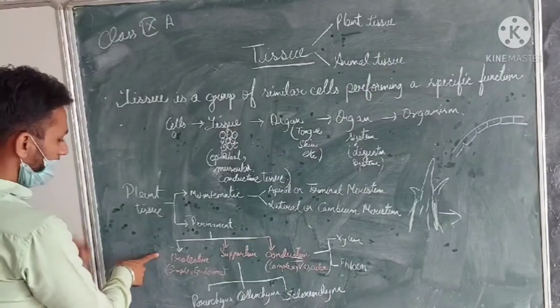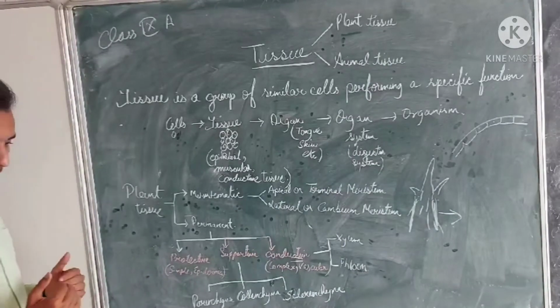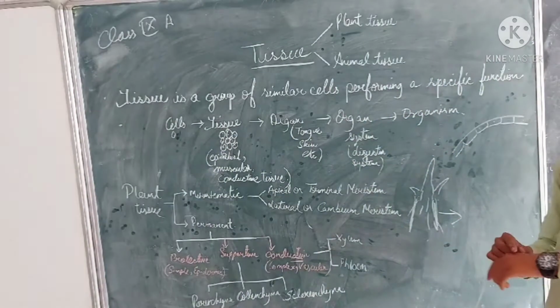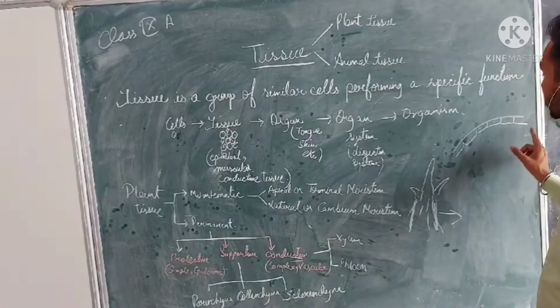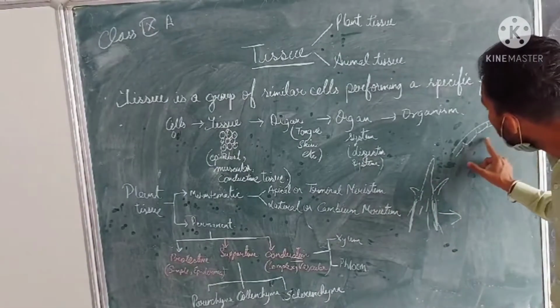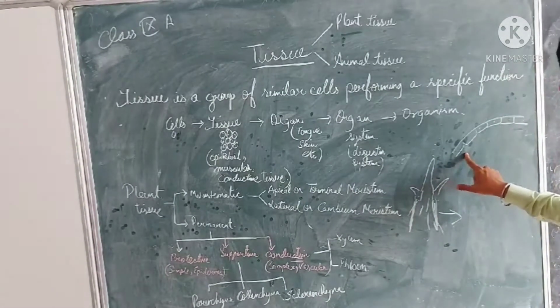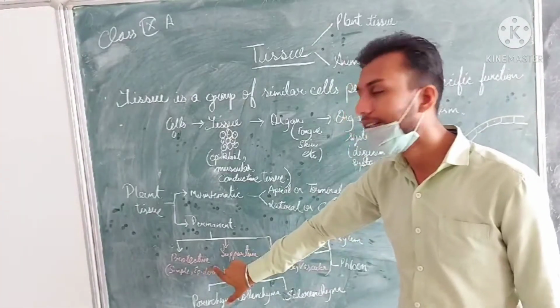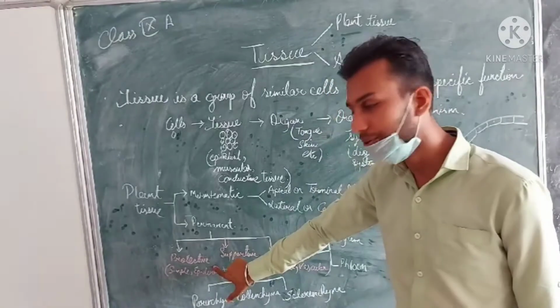Now, coming to the protective function. Protective function means the outermost layer which protects the plant. We all know that like our skin protects our body, similarly the plant also has bark, leaves and so on. The outermost layer of cells is the epidermis. We all know it clearly. So the epidermis is the best example of the simple permanent tissue.